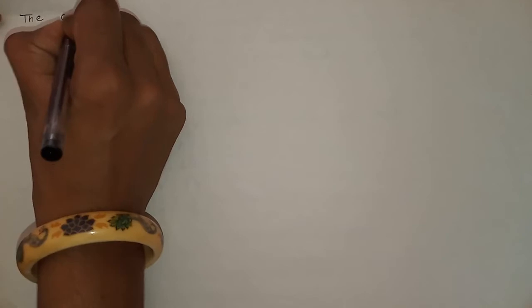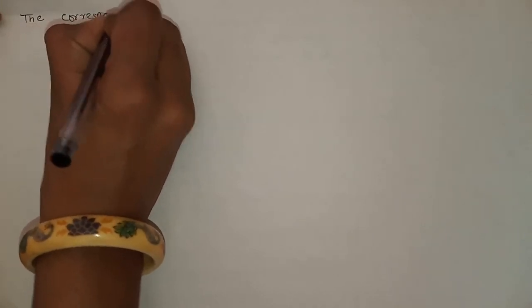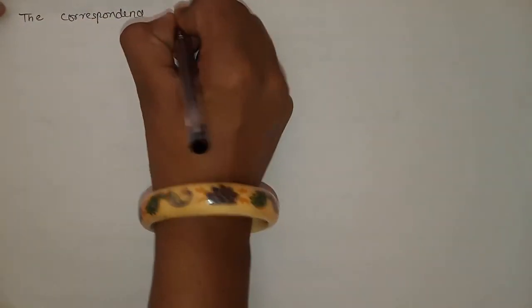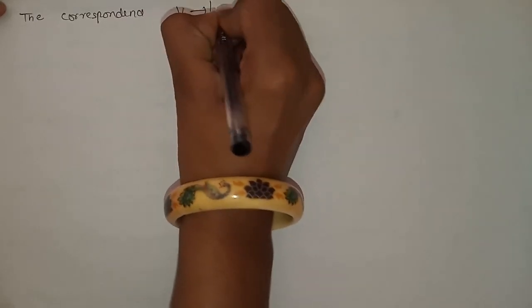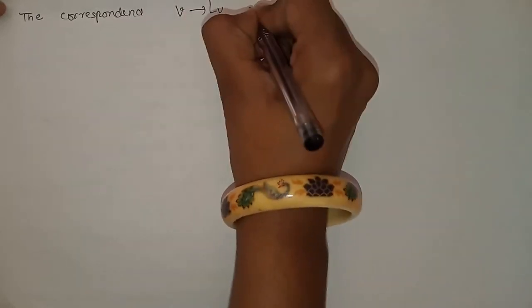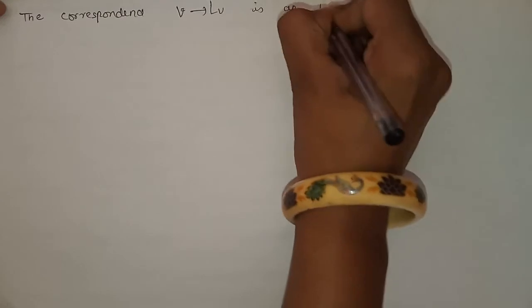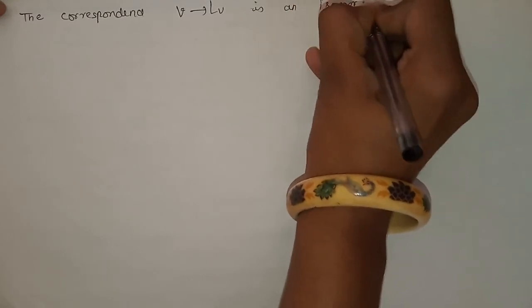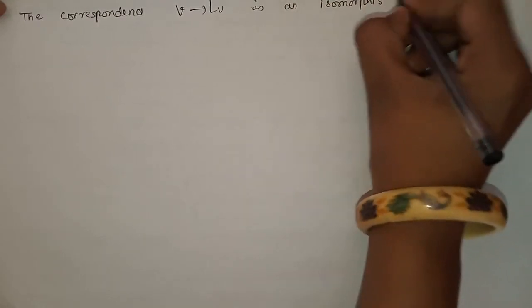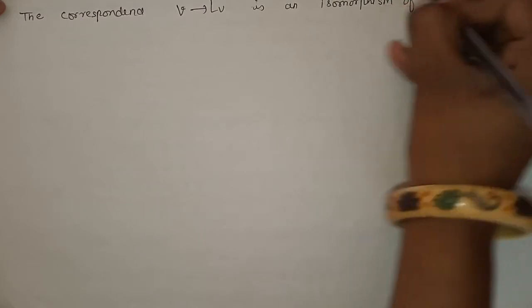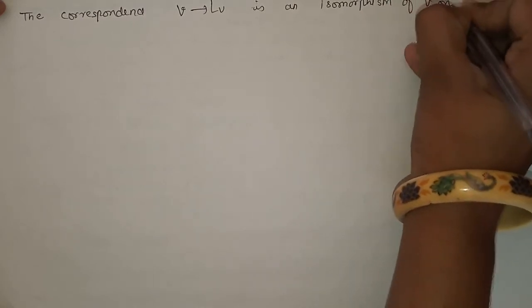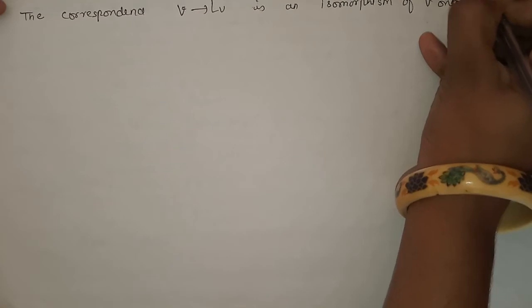The correspondence V to LV is an isomorphism of V onto V double star.